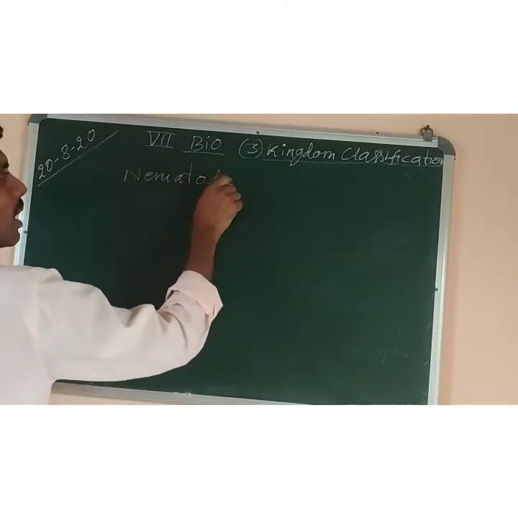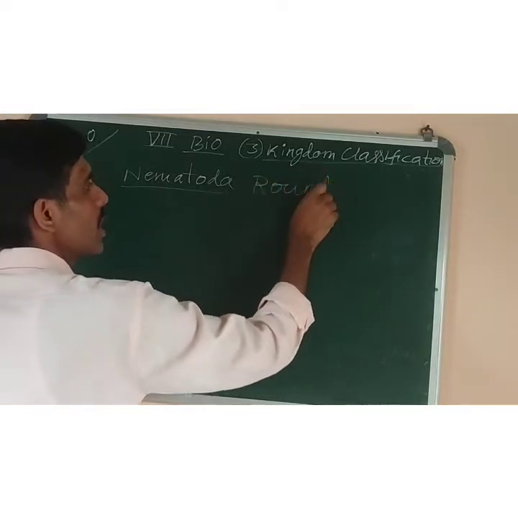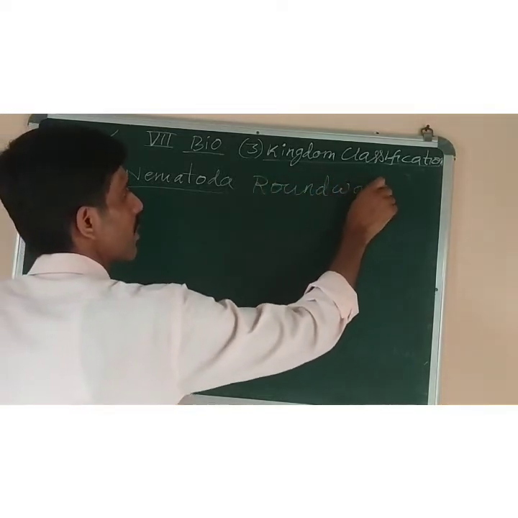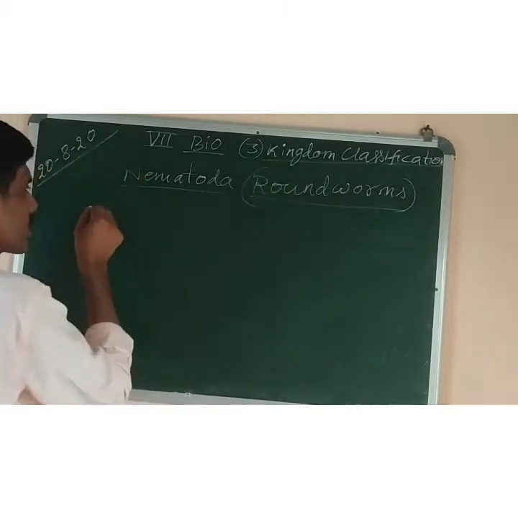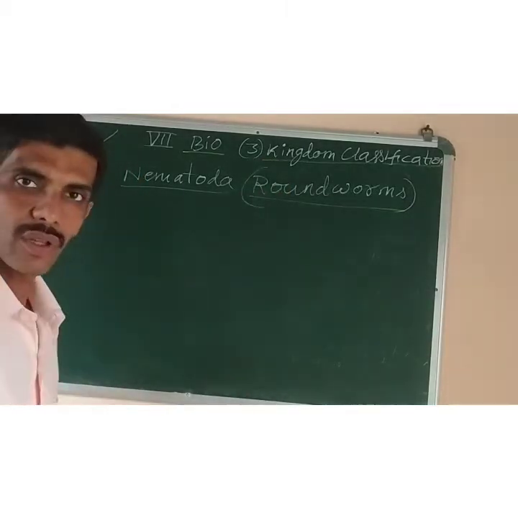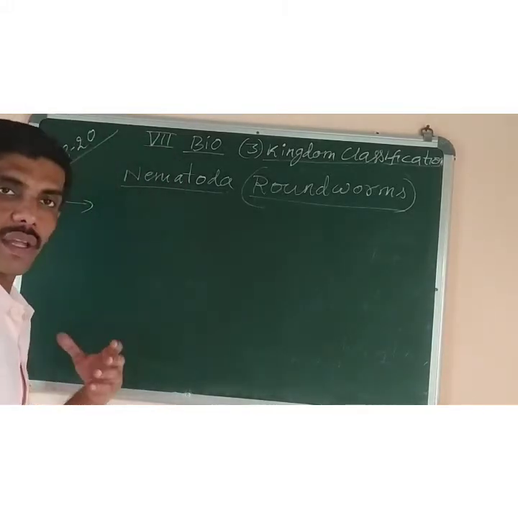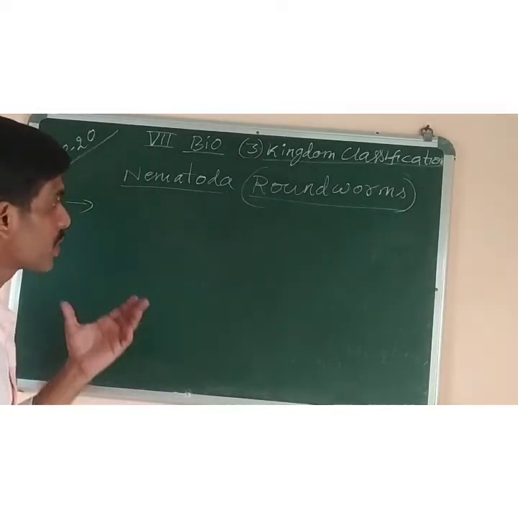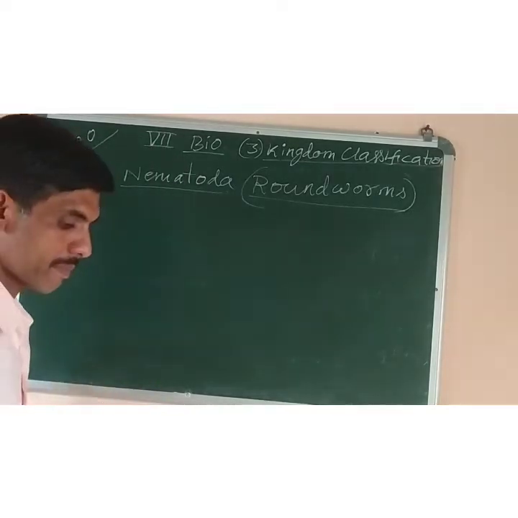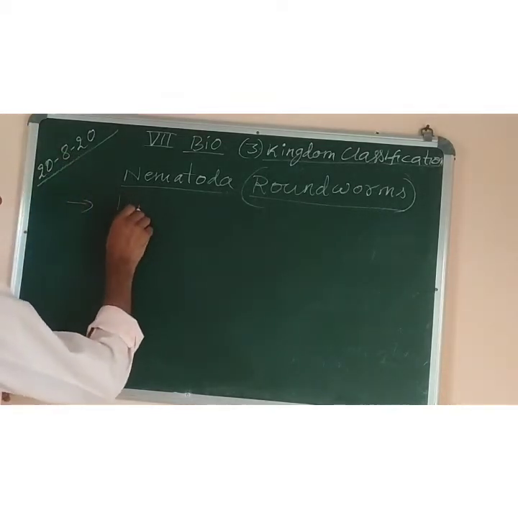Nematoda. The other name for nematoda is roundworms. They are also worms. They were flatworms. These are roundworms. Okay. The shape is round. So what are the characters? The first character is the animals which belong to nematoda, they have a long, thin and cylindrical unsegmented body.